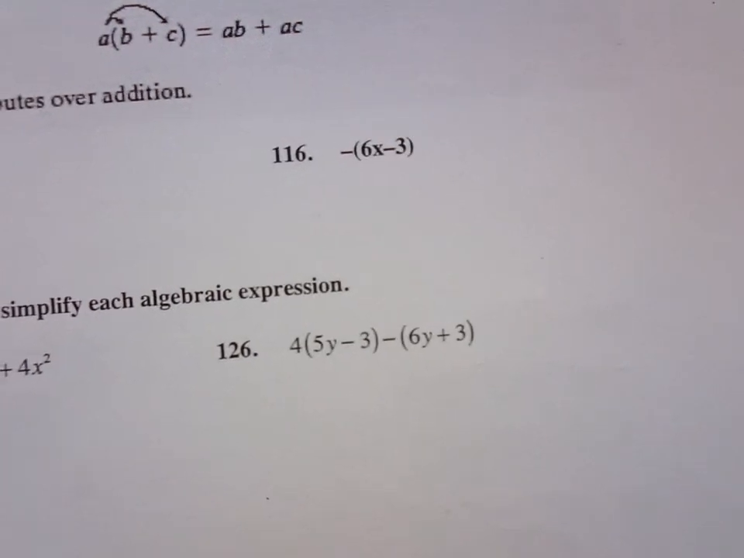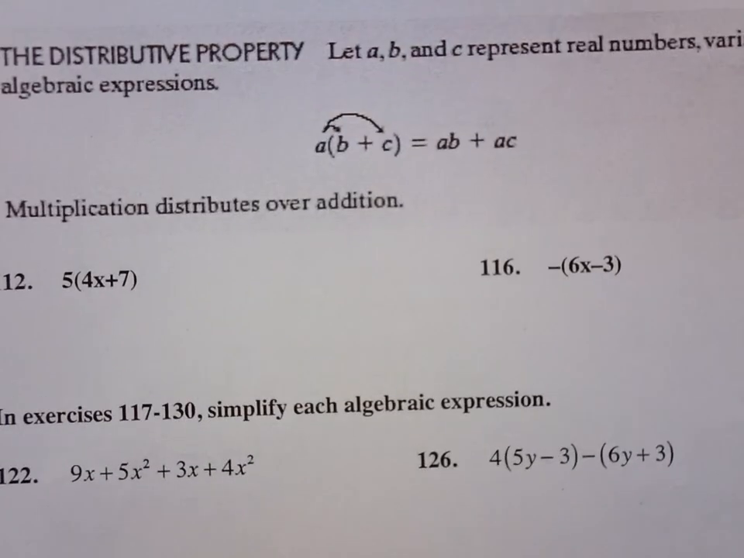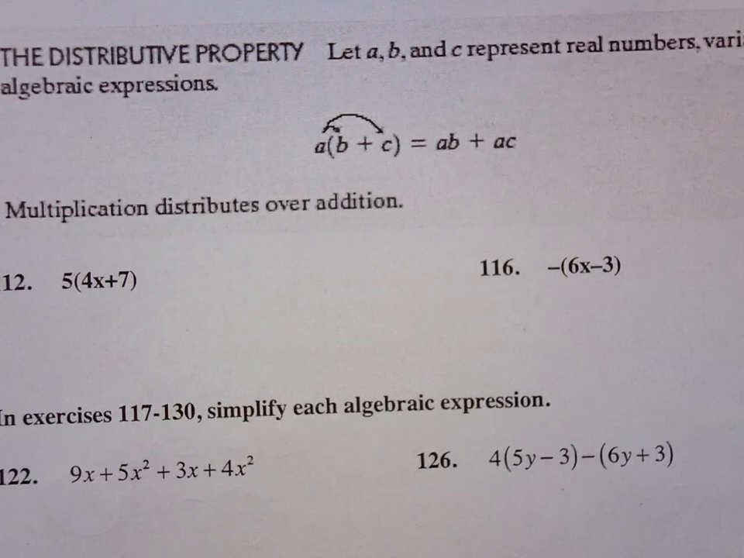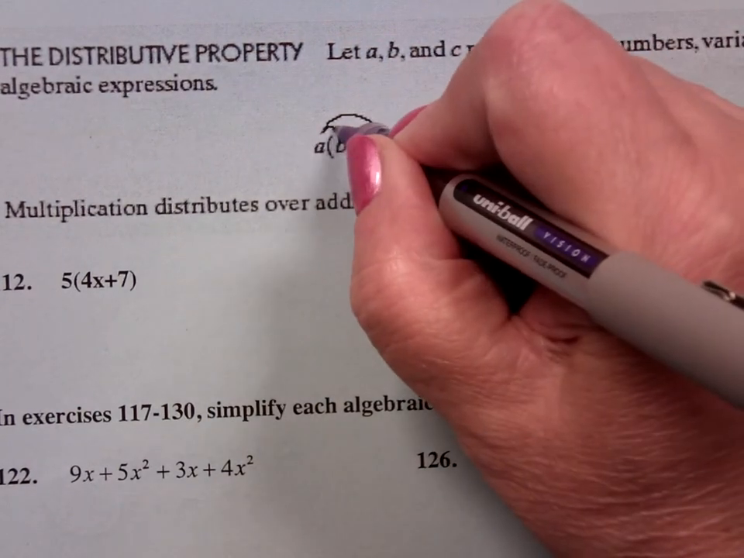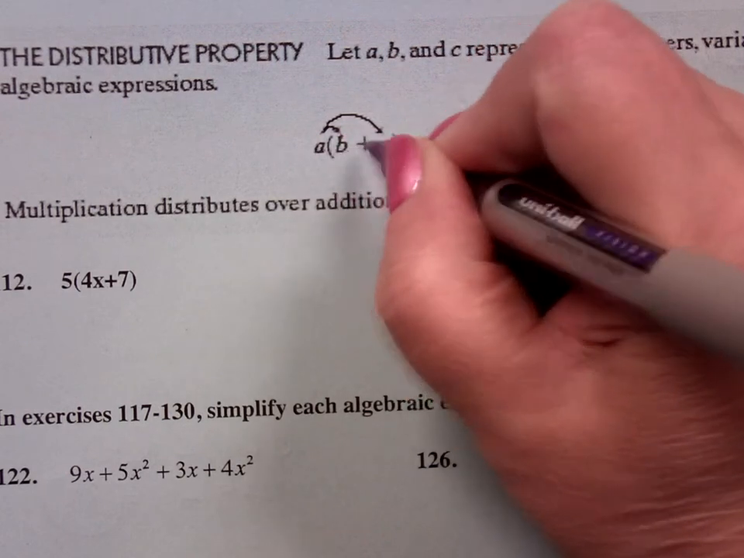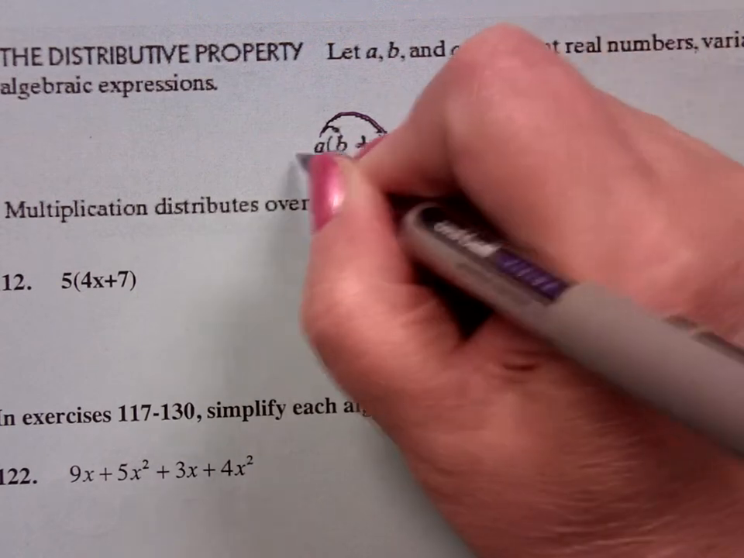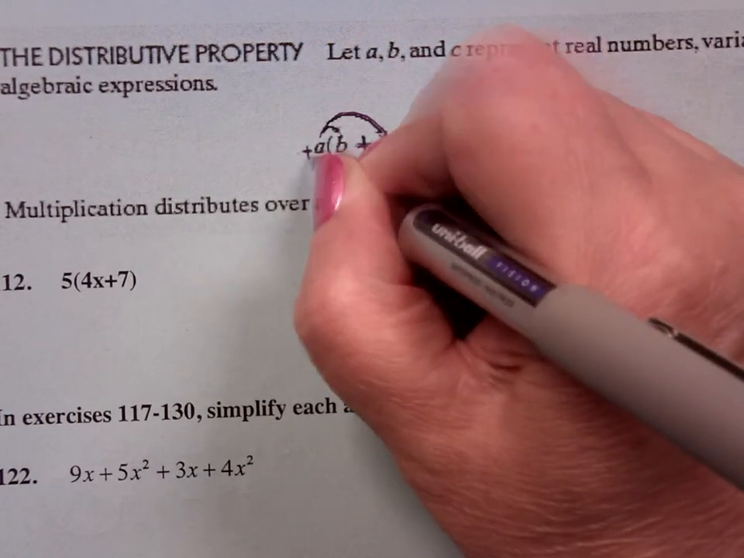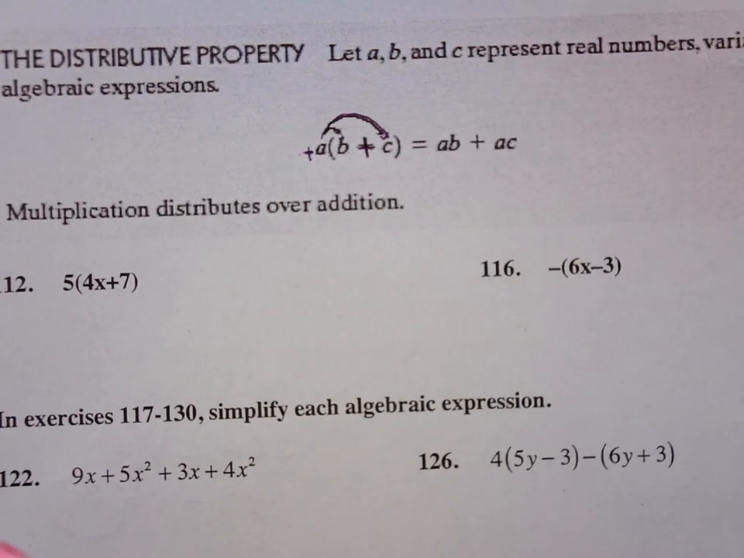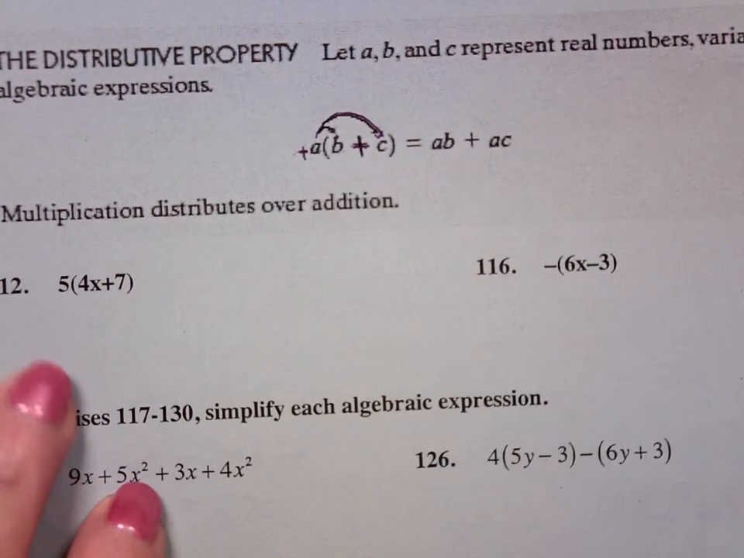Distributive property. Distributive property says that A times B plus C is AB plus AC. It's like a bee pollinating a flower. A times B, here's your center sign. A times C, I'm multiplying by a positive A. If I'm multiplying by a negative, it would change the sign in the middle.